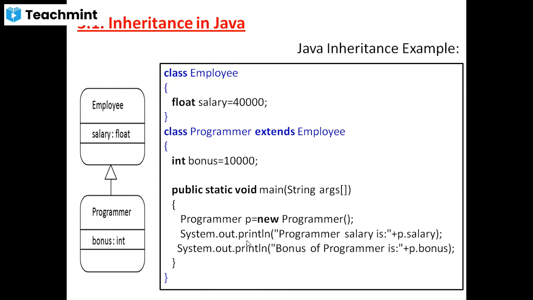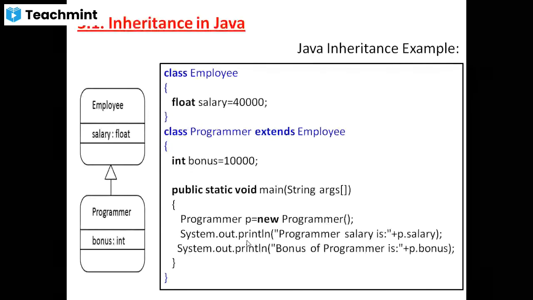Class Employee. Here class is a keyword, Employee is a user-defined class name, then immediately open the body of the Employee class, then declare one variable, float salary, which is initialized to 40,000. Then close the class. This is the parent class.